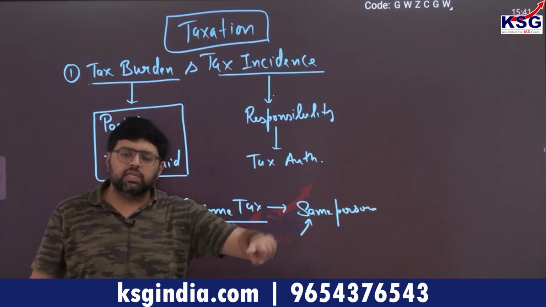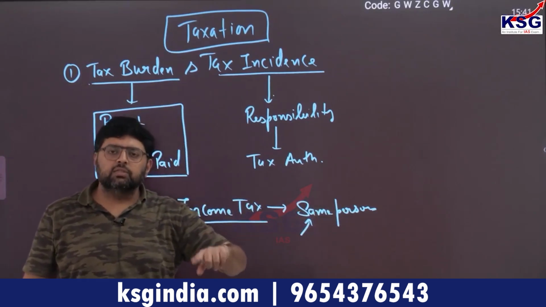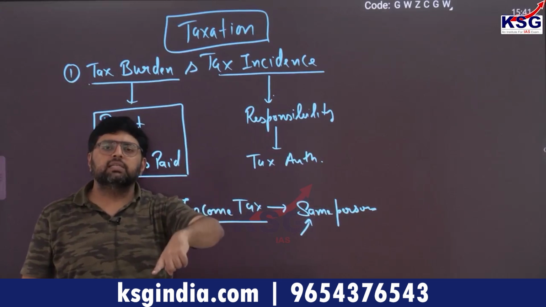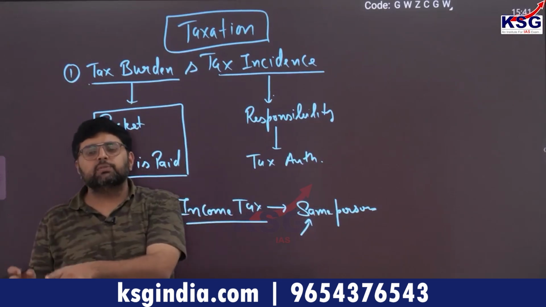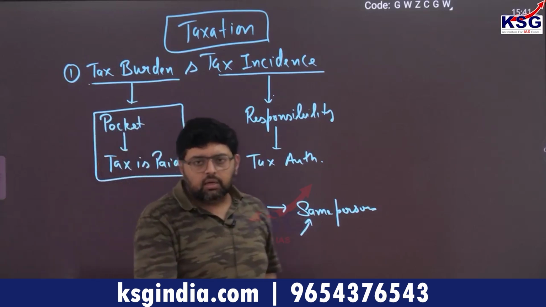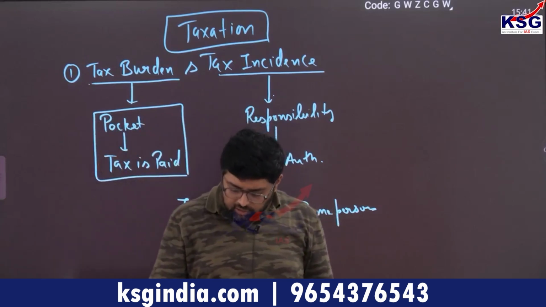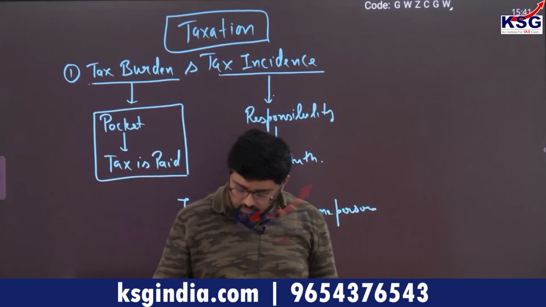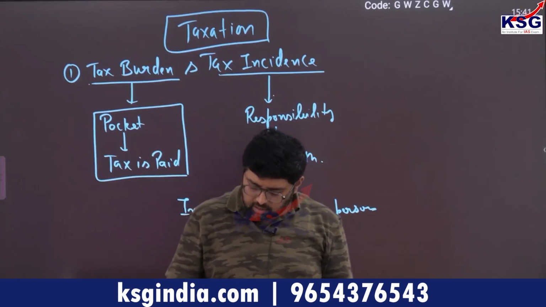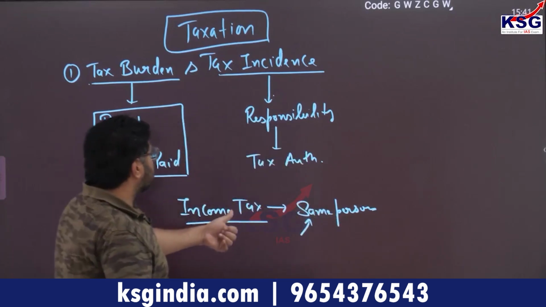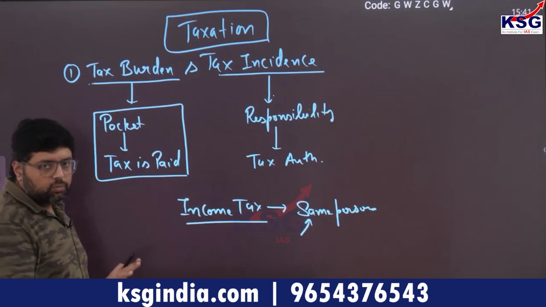Whereas with GST, you join KFC, so tax is paid by you, but whatever GST you have paid to KFC, KFC takes the responsibility that it will reach the concerned authority. That is called tax incidence. I hope this is clear to you.